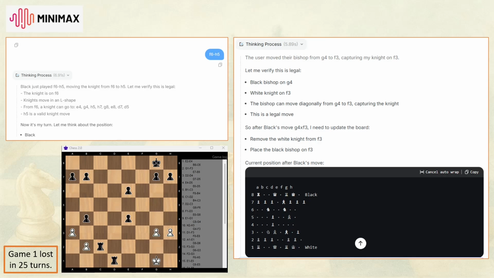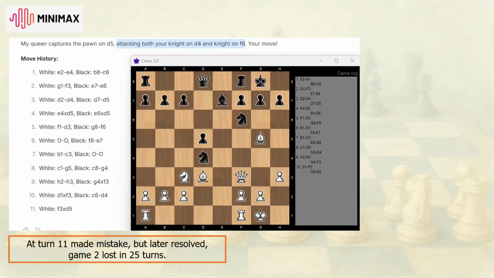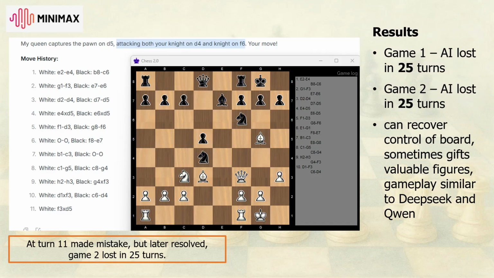Minimax offers more insight into its thinking process, showing how it arrives at decisions. It begins by examining possible moves, considers the move made by the operator, evaluates all potential responses, and selects the move it deems most appropriate. However, this analysis rarely extends beyond a single turn, limiting its strategic depth. Like DeepSeek and Quen, Minimax's games tend to end in losses around turn 25.